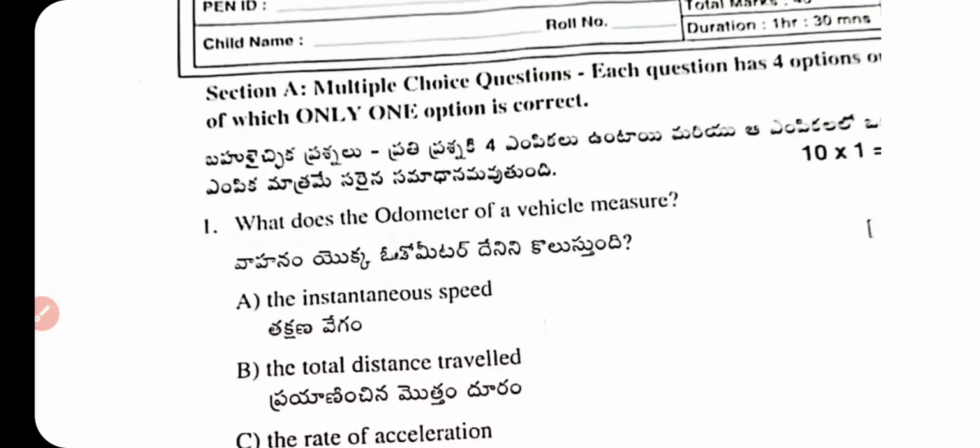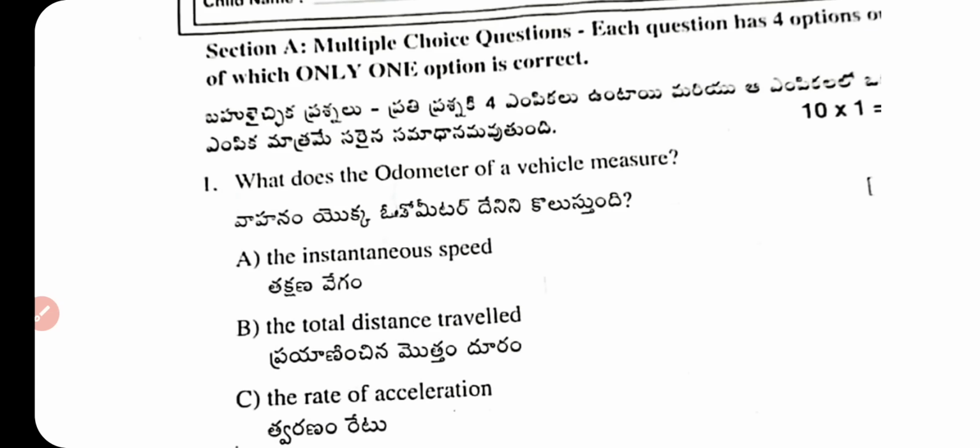Let's start the paper with the solution. Multiple choice questions. Each question has 4 options. Out of them, one option is the correct answer.